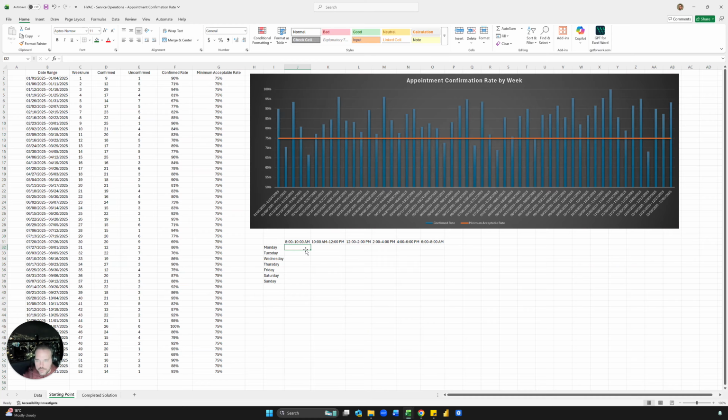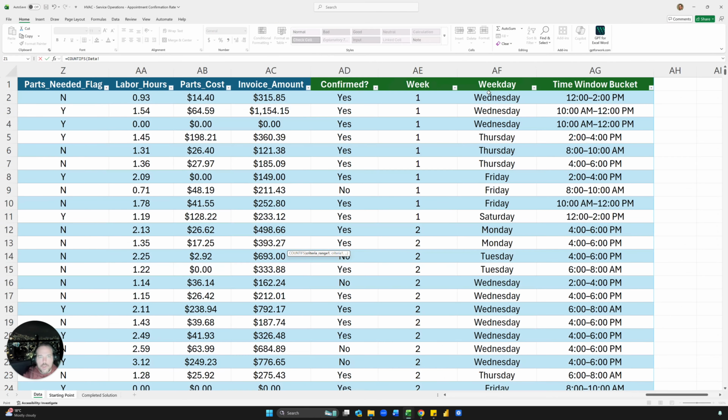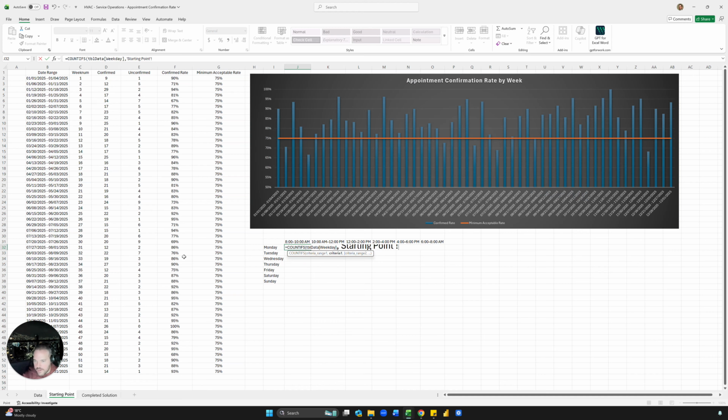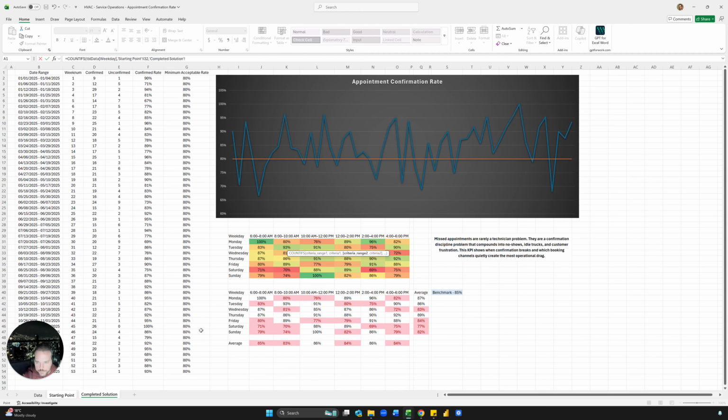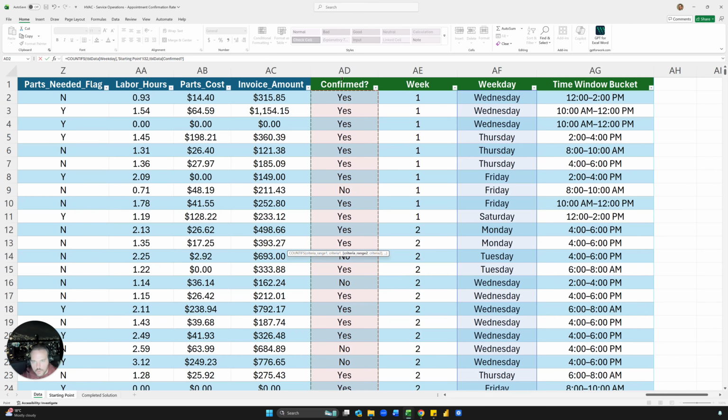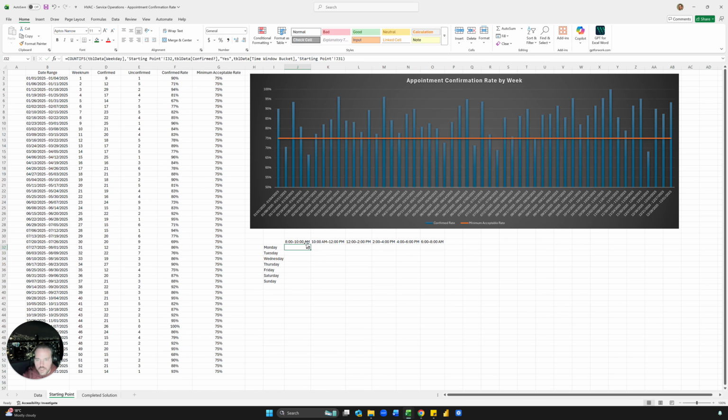Okay, so now what we want to do is see the appointment confirmation rate based on the day of the week. So we're going to use COUNTIFS. So how many days from Monday? So we have there, and then we need to click on Monday here, comma, and then we want to do confirmed, comma, yes, comma, and then we want to do the time window bucket, comma, and then here. And so we have 28, in this 1 year of data, we have 28 times that were confirmed for Monday between 8 to 10 a.m.